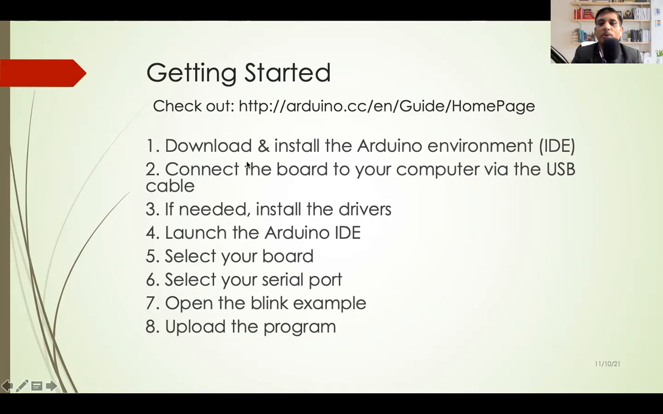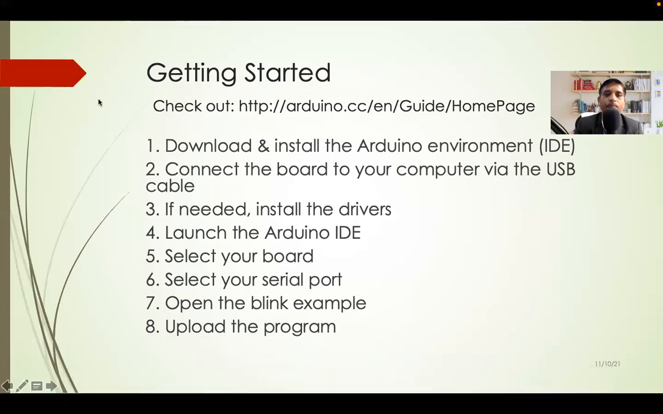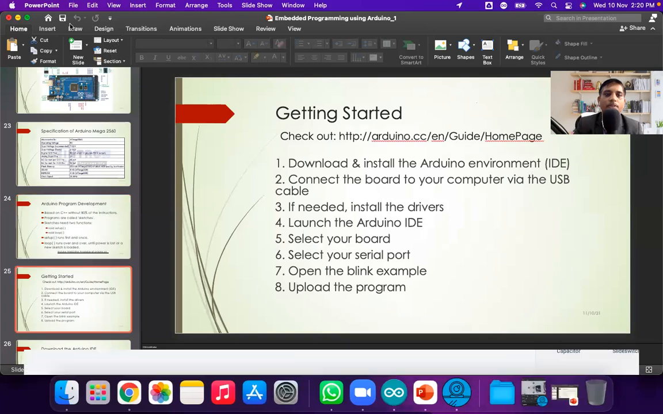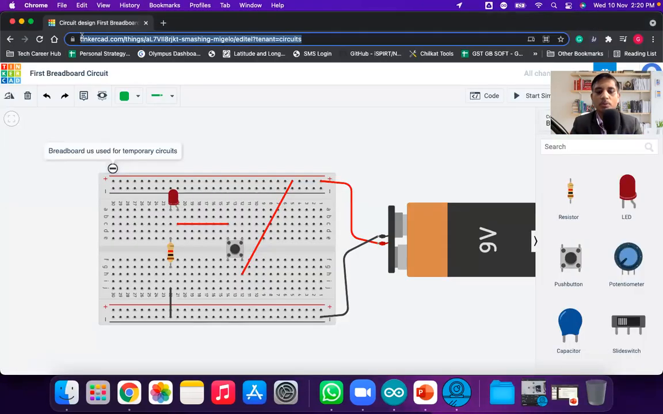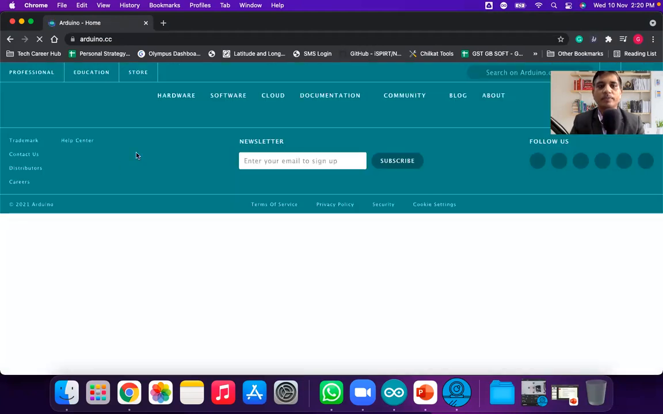So where do you get the Arduino IDE? You can get it from the website arduino.cc. I'm going to show you the steps for downloading the Arduino IDE. The very first step is to go to arduino.cc, or just go to Google and search for arduino.cc. Arduino.cc is the official website for Arduino development.